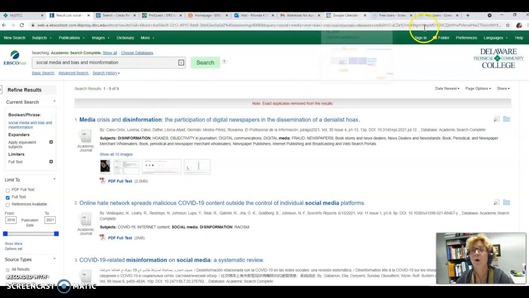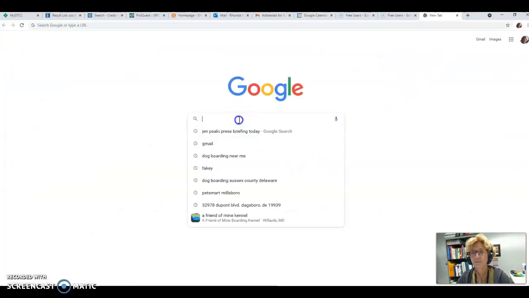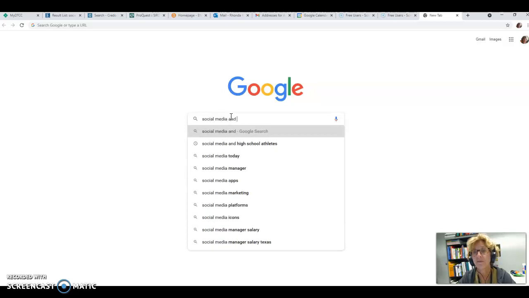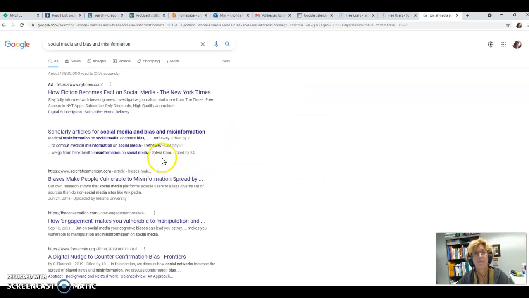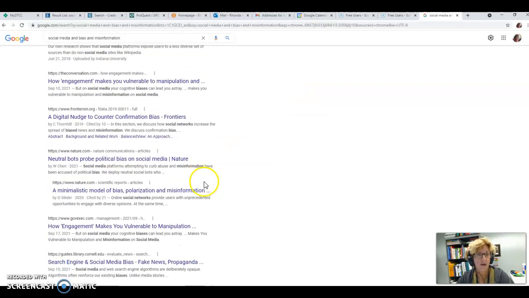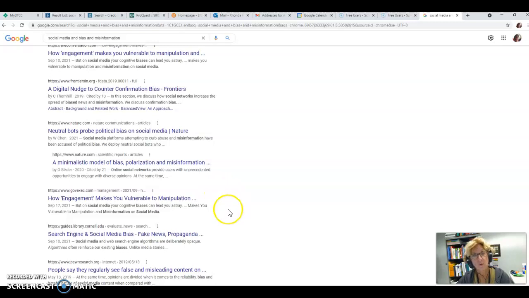You could also go to Google and put in your keywords again, and start looking around there. Now remember, with a Google search, anything can show up. So you want to make sure that you're very selective and choose something that will pass the CRAP test, something that is credible and reputable for you to use and to cite as you're writing your response essay.